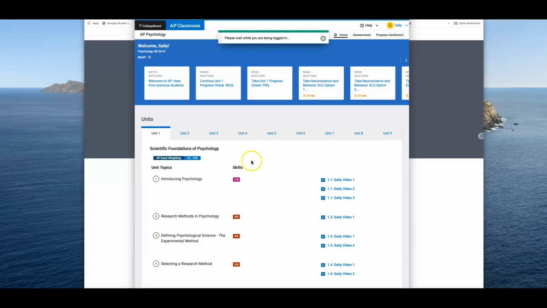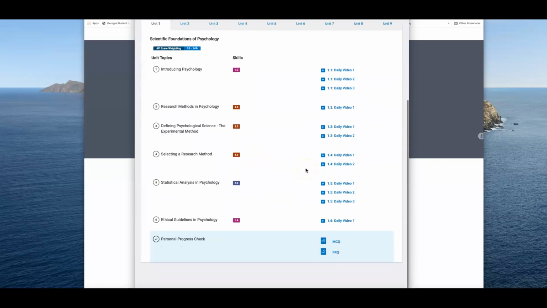And we can see the different units. Here you have your daily videos and your MCQs and FRQ progress checks. These in the blue and the progress checks are what I recommend that you attempt before you take a module assessment, just for some extra practice. The MCQs will self-grade. The FRQs will help you practice writing them. Again, I'm not going to go in and grade those. And as the College Board adds the daily videos, they're there.